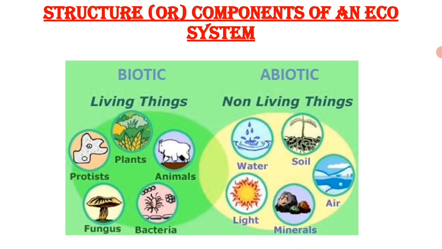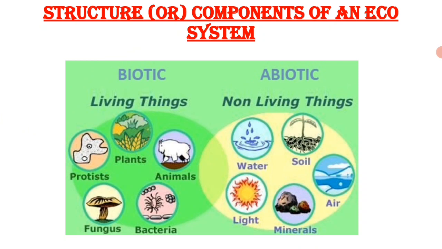Okay, both the combination of physical and chemical components are known as abiotic components. Biotic components means the living organisms or living members in an ecosystem which collectively form a community, like plants, animals or microorganisms. Okay, so these components can be further divided into three categories based on how they get energy or how they get their food.